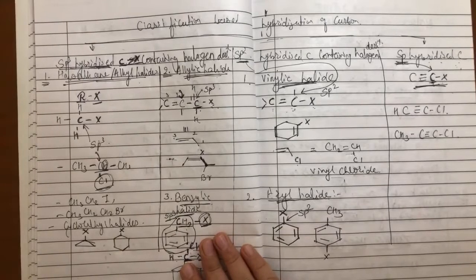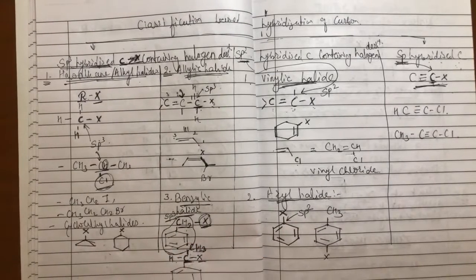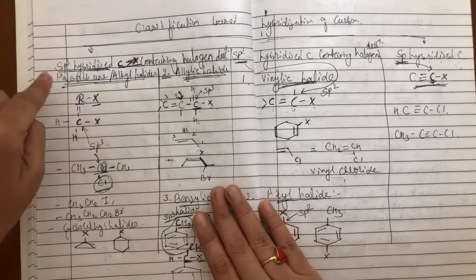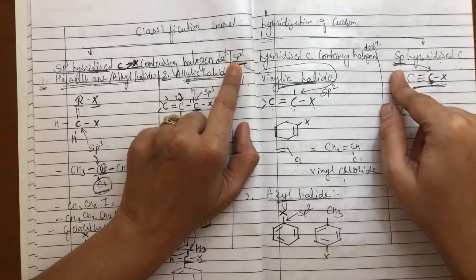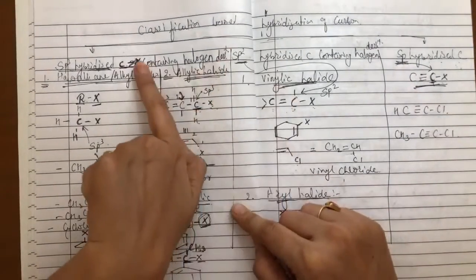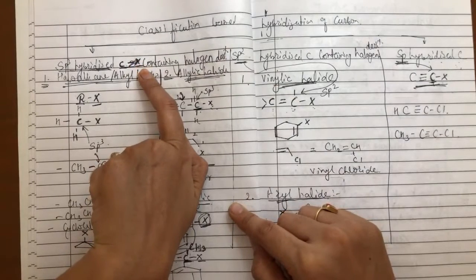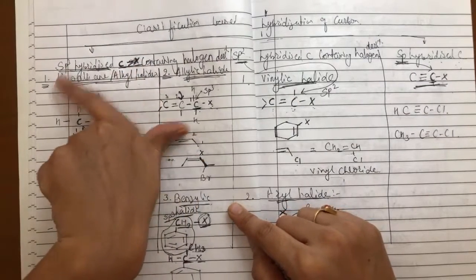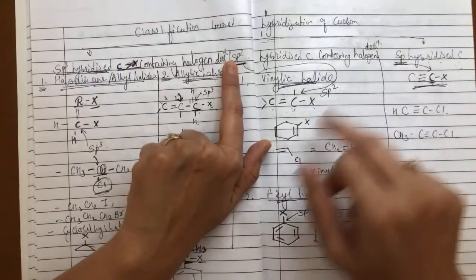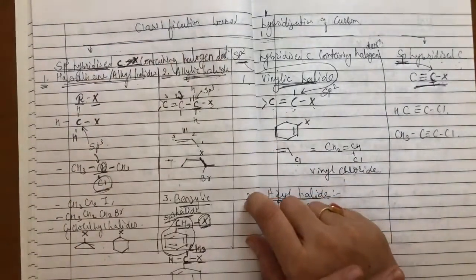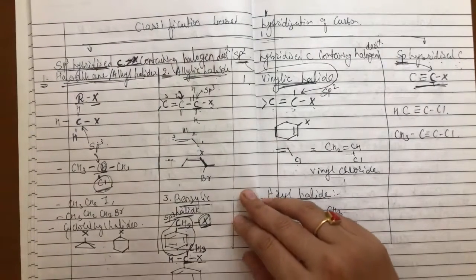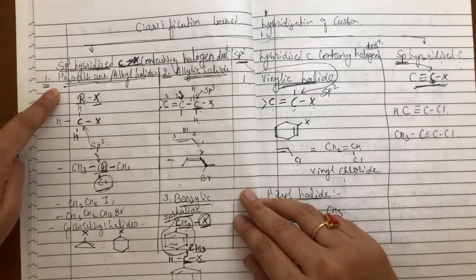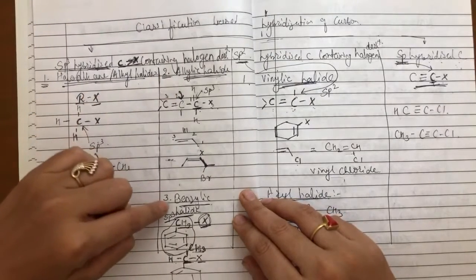The carbon to which the halogen is attached may be sp3 hybridized, sp2 hybridized or sp hybridized. If that is an sp3 hybridized carbon, then we have 3 different types under that: haloalkane or alkyl halides, allylic halides and benzylic halides.